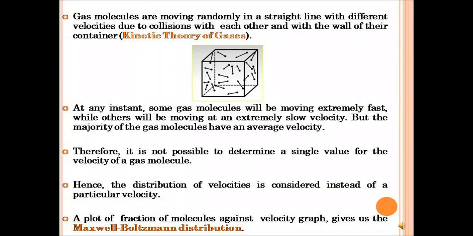Hence, the distribution of velocity is considered instead of a particular velocity. And now when we plot the molecules of this gas against their velocity in a graph, what we get is the Maxwell-Boltzmann distribution.